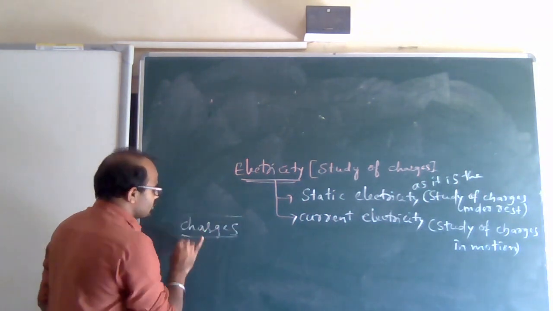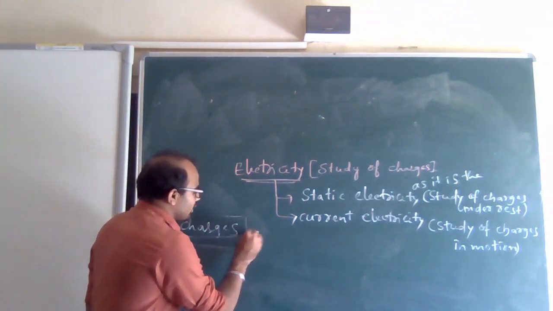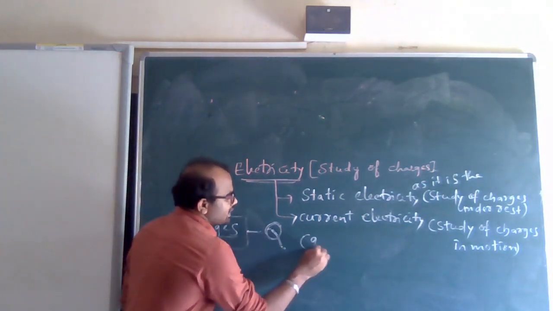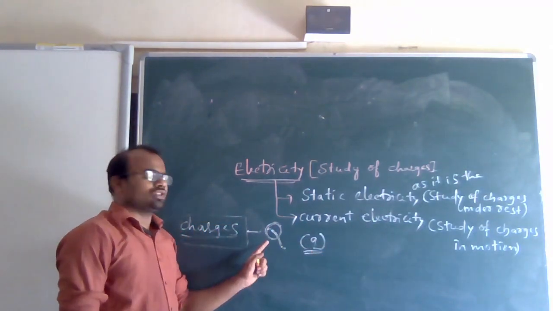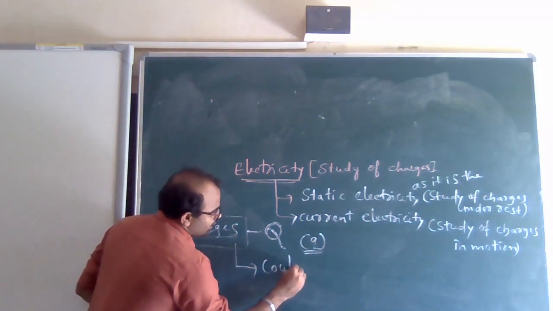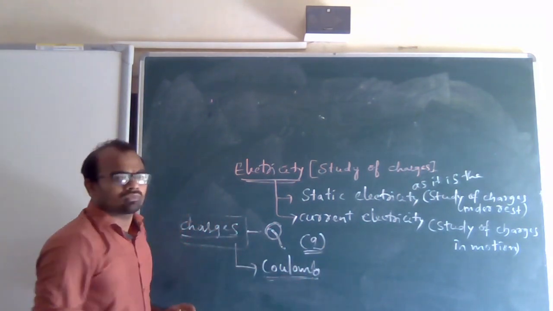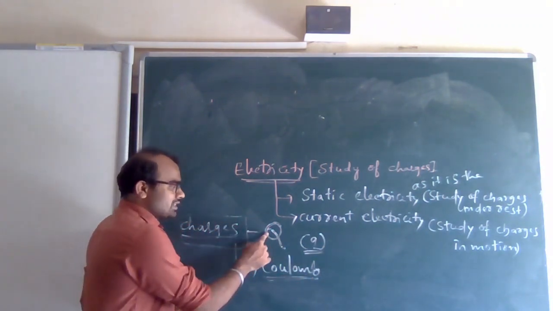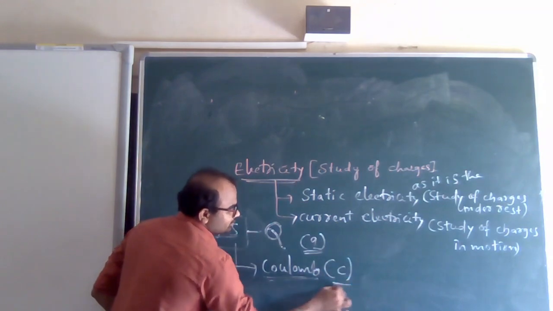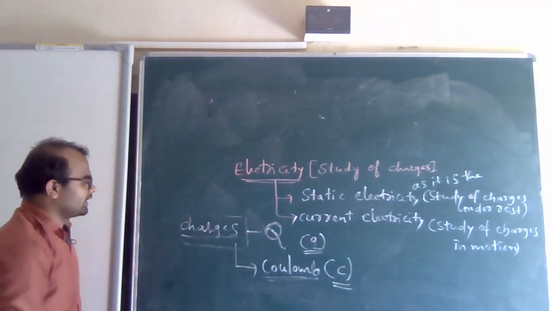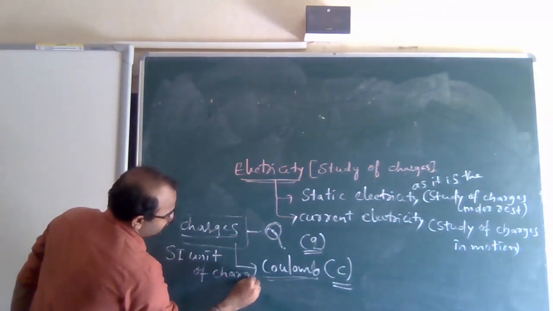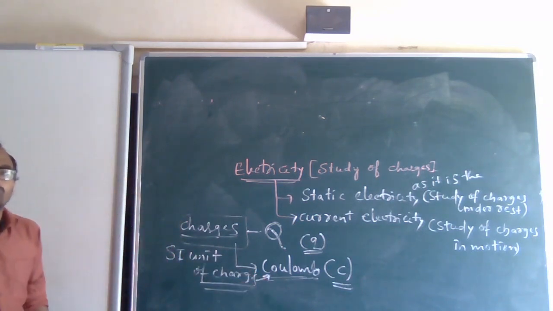The main thing in charges, don't forget this, is that it is denoted with Q. Small charges are sometimes denoted by small q, but the total charge of the system is denoted by capital Q. The SI unit of charge is coulomb, and coulomb is represented by C. Don't forget this.